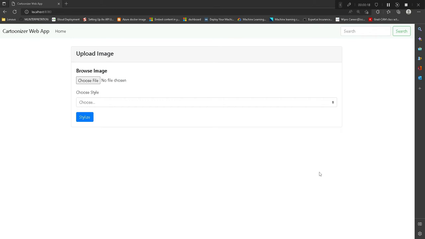So this is again a very interesting video in which we'll be converting images into cartoonized form, in pencil sketch form, or in the form of pastel color, watercolors. So you can give any type of effect to your image.